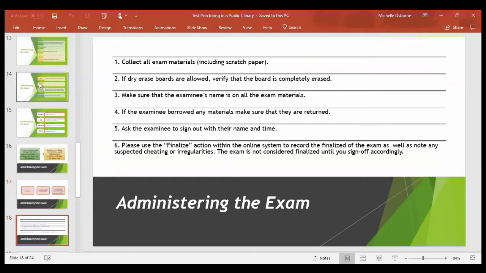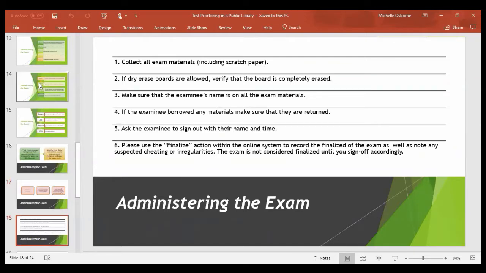Okay, and you should always collect all exam materials, including scratch papers. So if you provided scratch paper during the exam, make sure you collect that back from the student. Make sure the examinee's name is on all of the exam materials. If the examinee borrowed any materials, of course, have them return it.